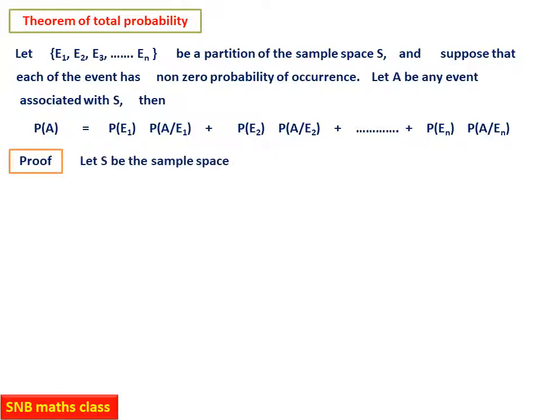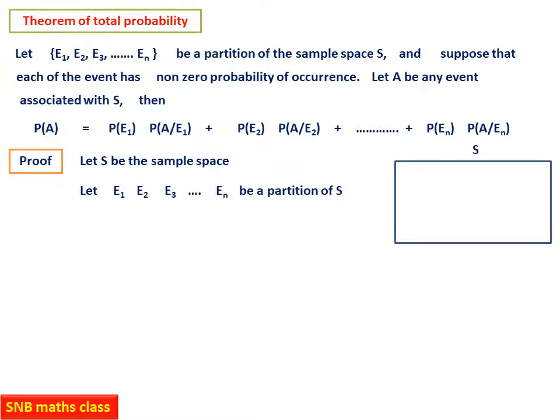I have given you one example already where you can use this theorem. Now let us try to prove it. Let S be the sample space, which is the same as the universal set. Let us represent it by a rectangle. So this is S. Now let E1, E2, E3, etc., En be a partition of S. What do you mean by partition? That means they are all subsets of S satisfying the conditions: they are mutually exclusive, when you combine them you should get S, and each one should be non-empty.